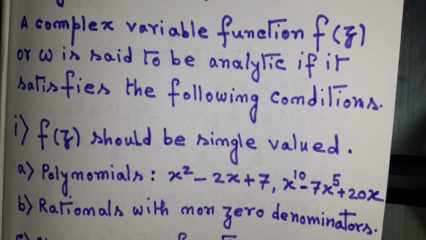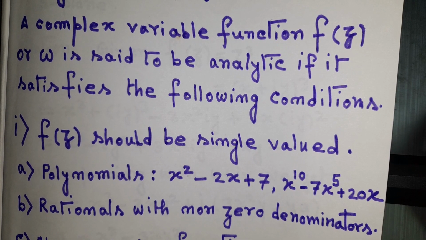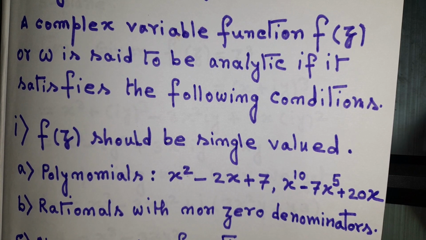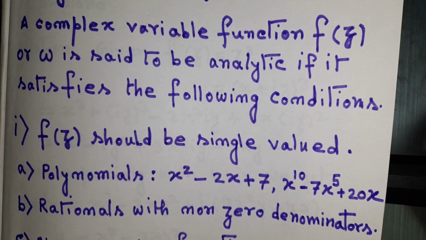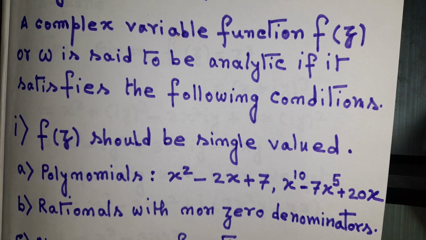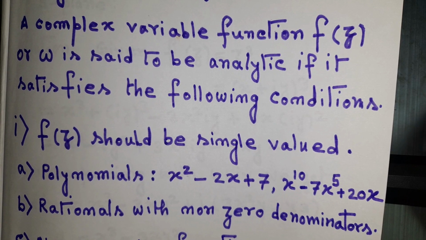Single valued means that for every value in the domain there should be a unique element in the range. So the first condition is that f(z) should be single valued.